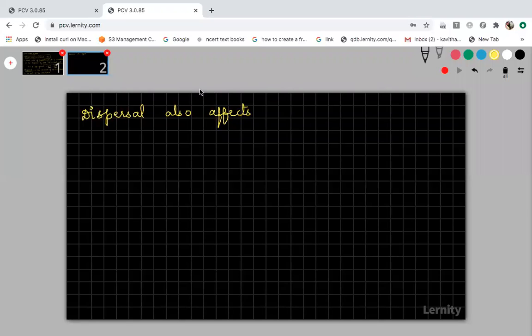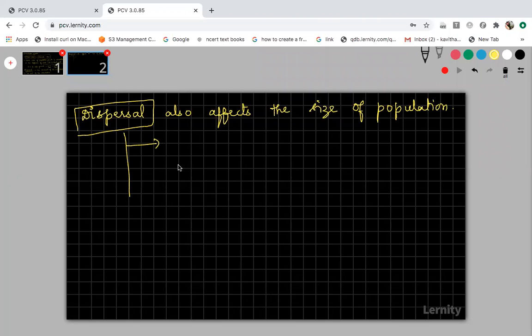And so, all over the country, when you talk about all these things, the number of individuals in a population will get reduced. So the dispersal affects the size of the population. You know what is dispersal? I told you, the movement of individuals in and out of the population. So this dispersal will affect the size of the population, and this dispersal can be of two types. So what are they?